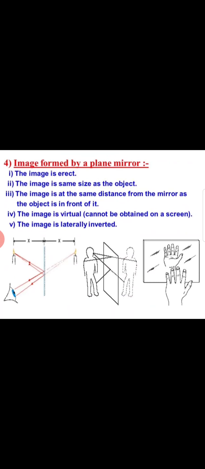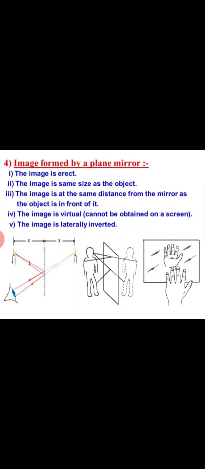Image formed by a plane mirror. The next topic is what kind of features our image has when formed by a plane mirror. The image is erect. The image is the same size as the object. The image is at the same distance from the mirror as the object is in front of it. The image is virtual, cannot be obtained on a screen. The image is laterally inverted. So these are some of the characteristic features of the image formed by the plane mirror.